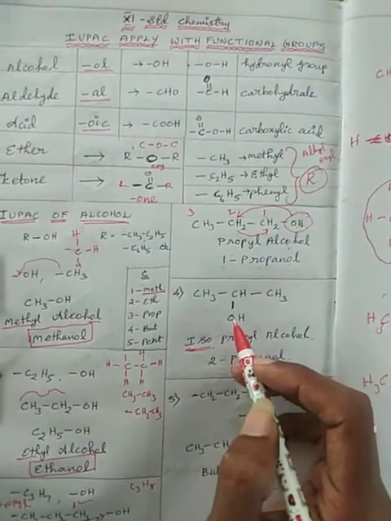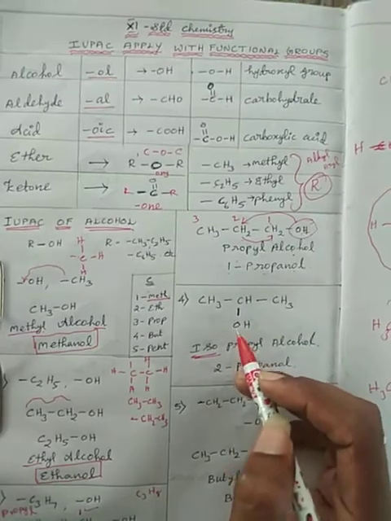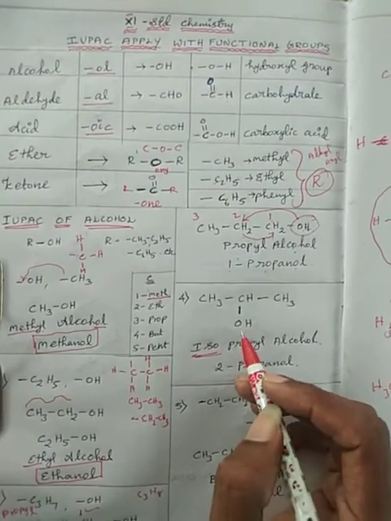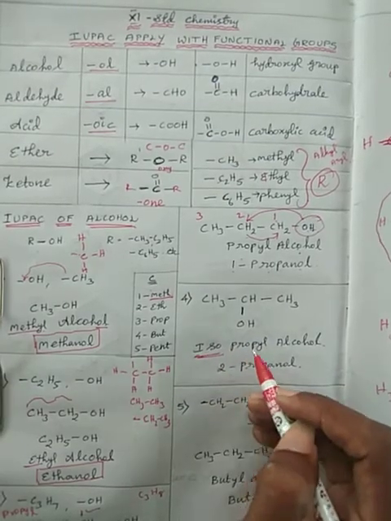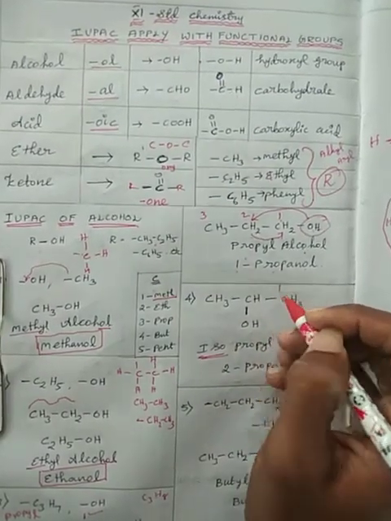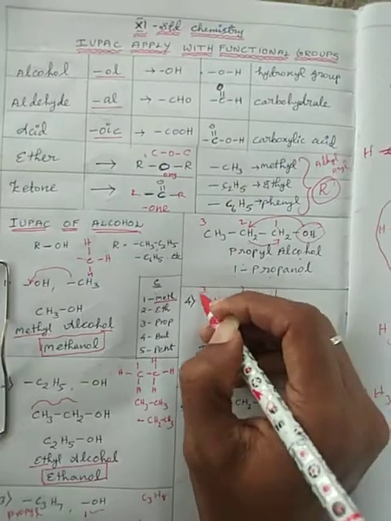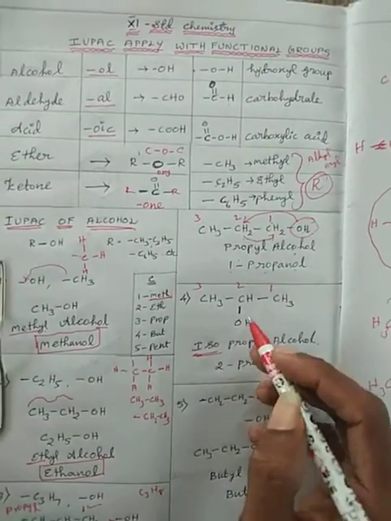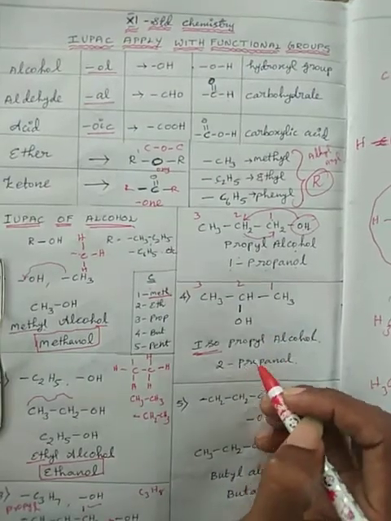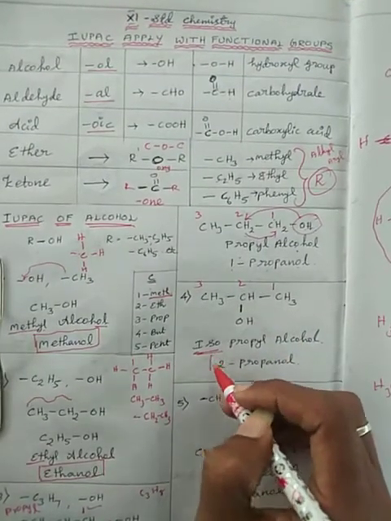This is the intermediate intersectional position of alcohol, the center carbon atom attached, so it is called isopropyl alcohol. So IUPAC name: first carbon, second carbon, third carbon. The second carbon has the alcohol present, 3 carbon prop, and alcohol, 2 propanol.